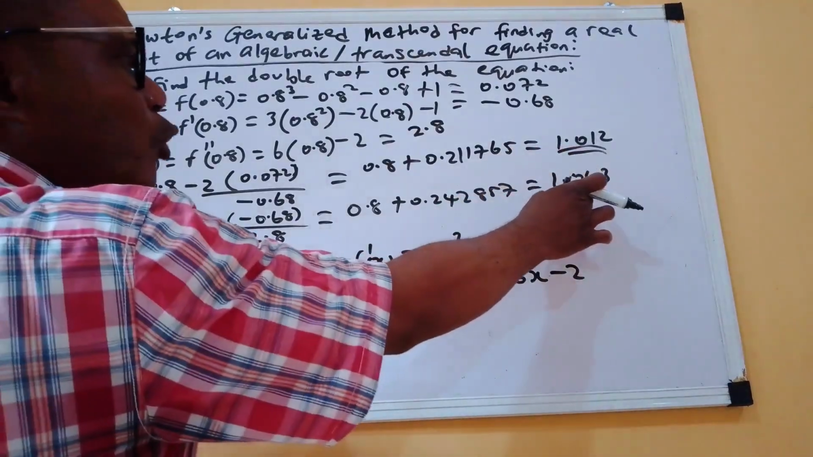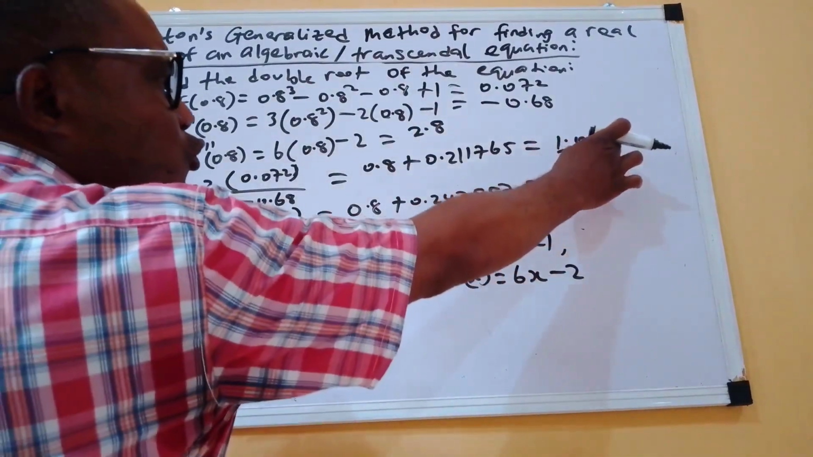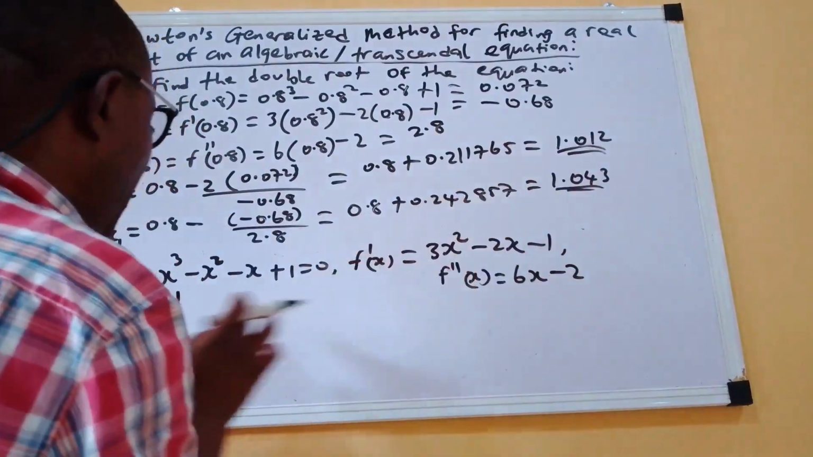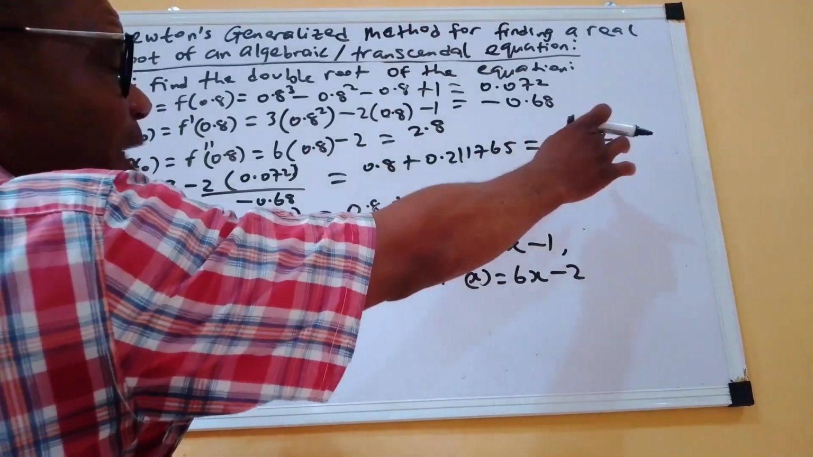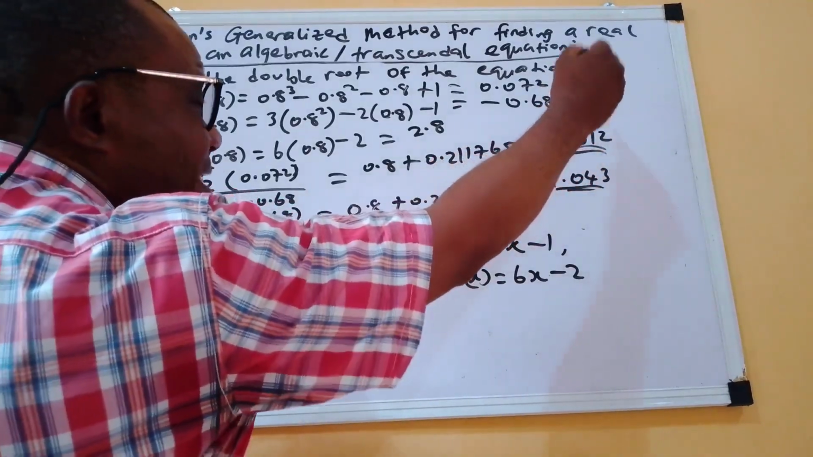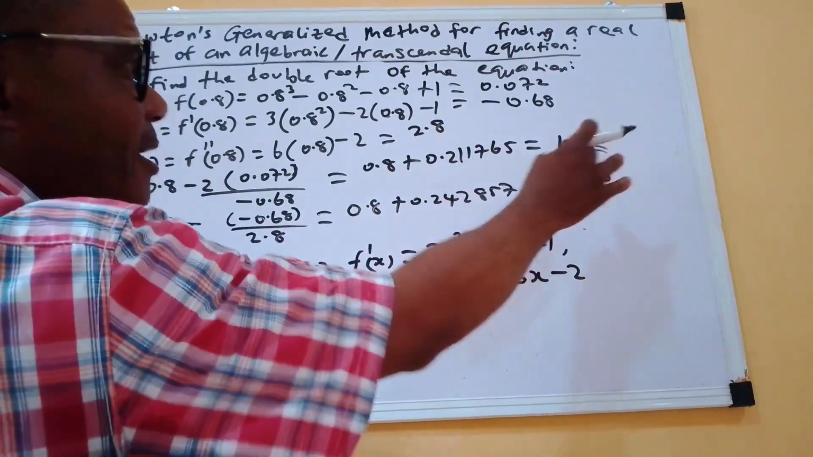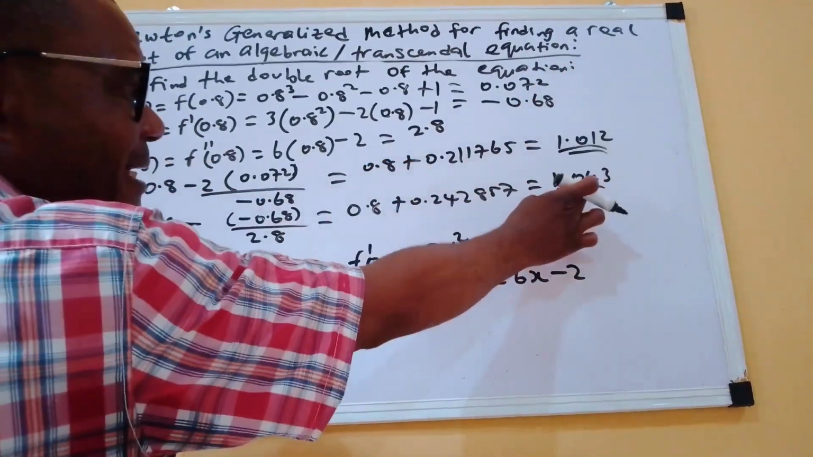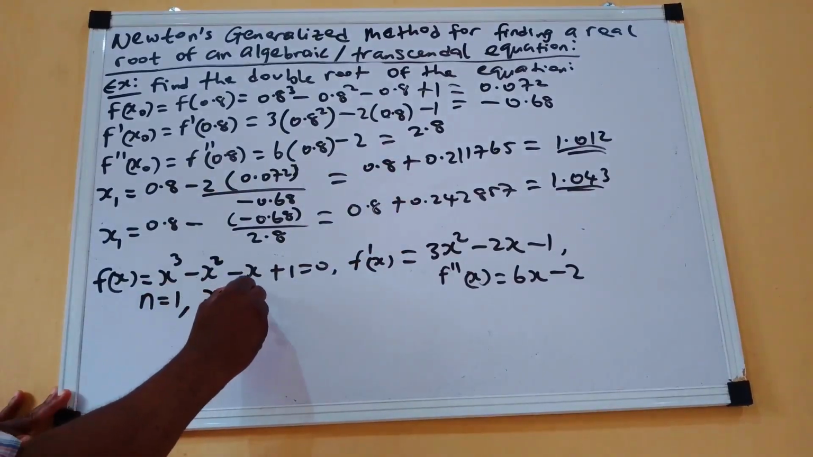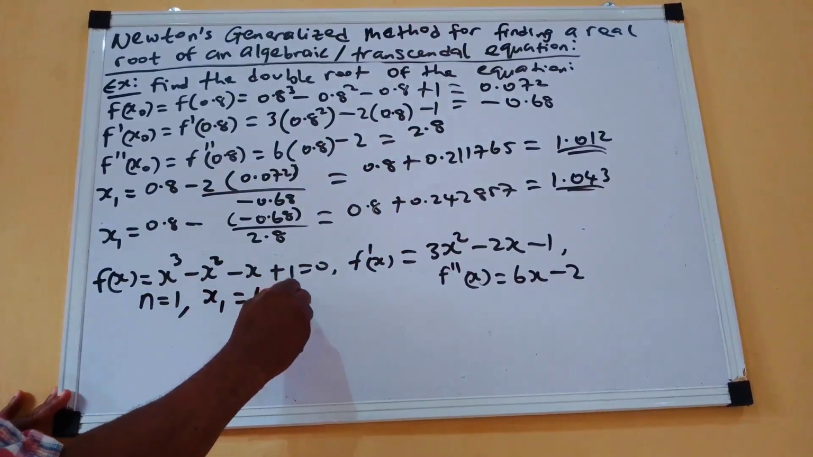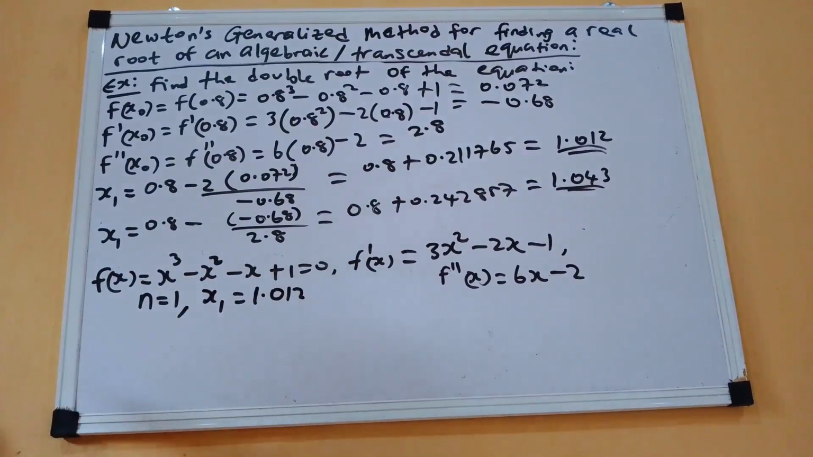We are going to choose, listen, from these two values, the one that will represent our x1, so the one that is closer to the actual root. Remember, our actual root is x equal to 1, and this one is closer to 1 than this. So we are going to choose our x1 to be equal to 1.012. That is what we are going to use.